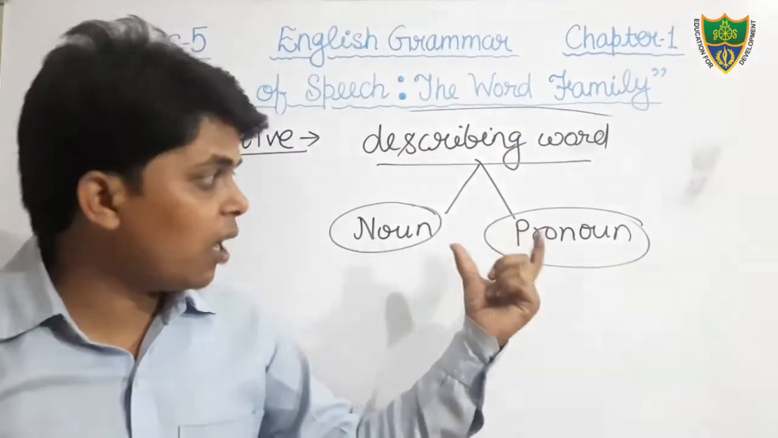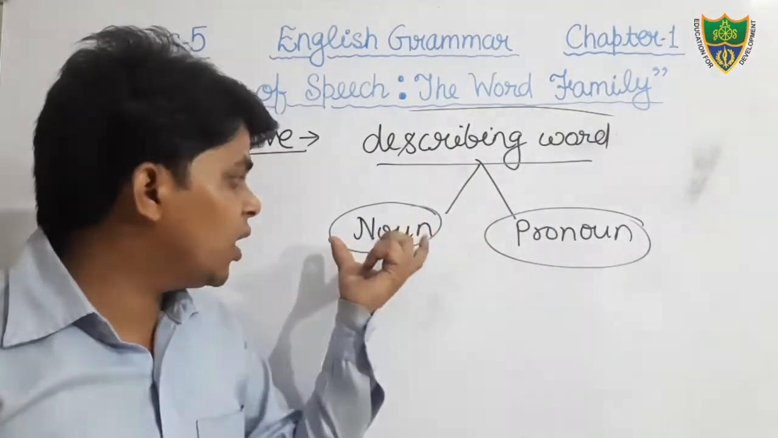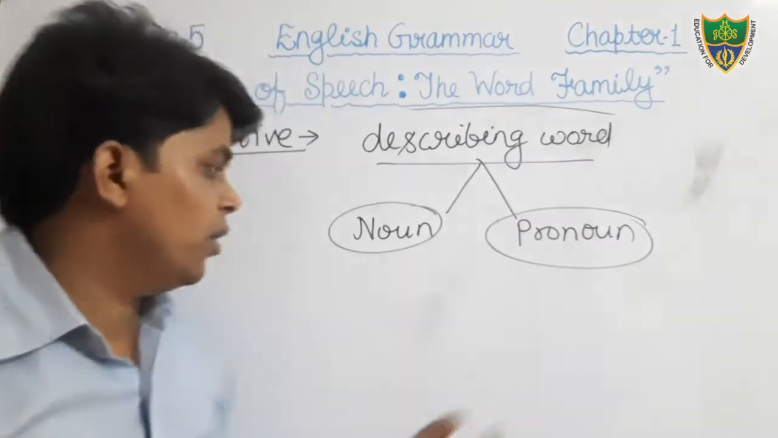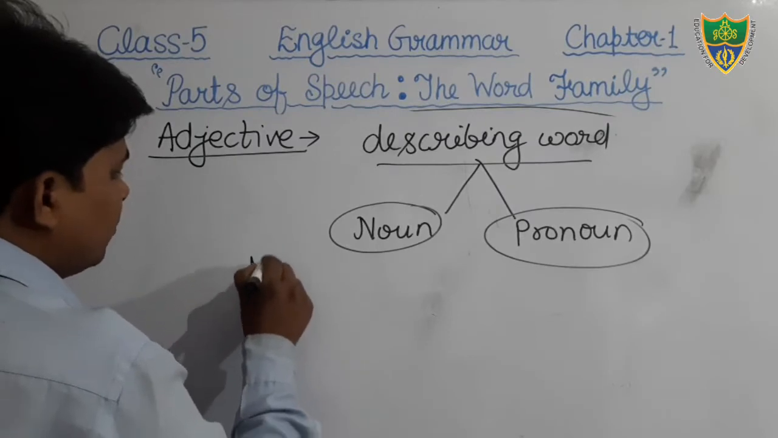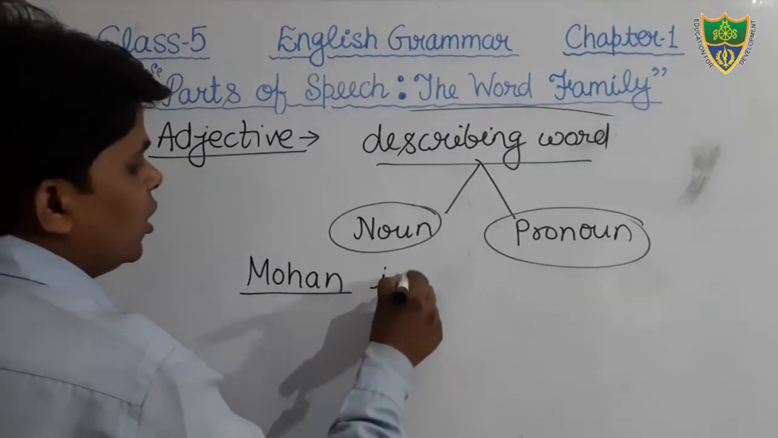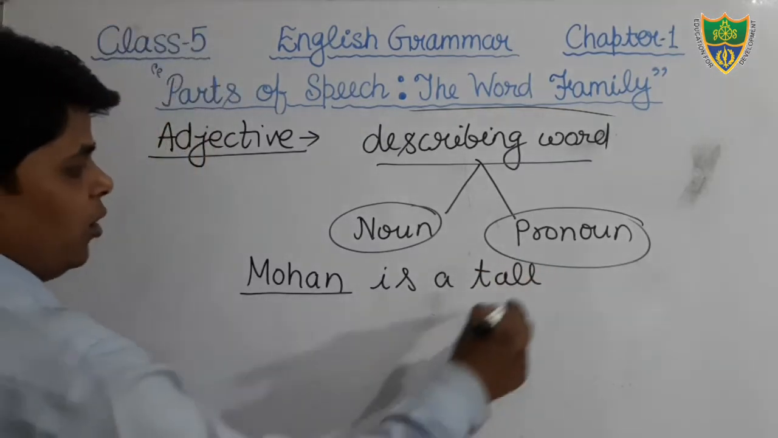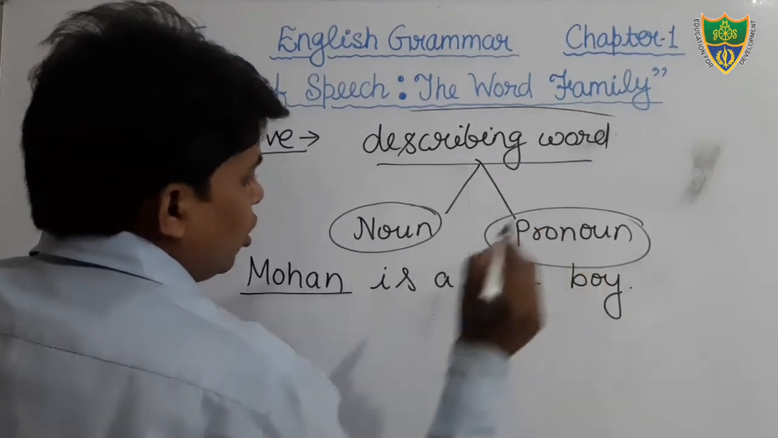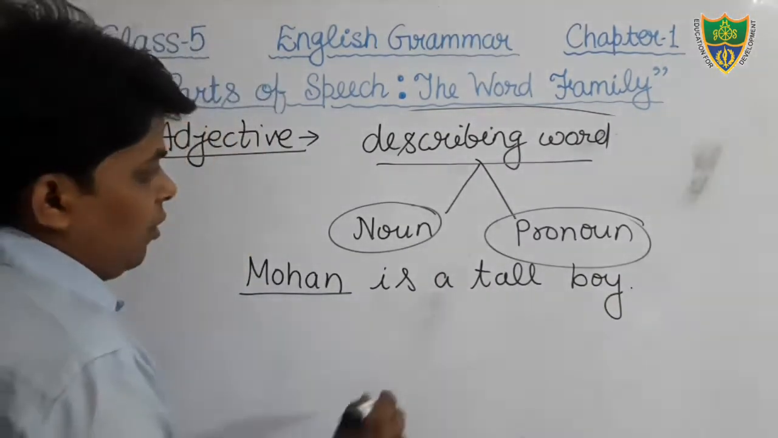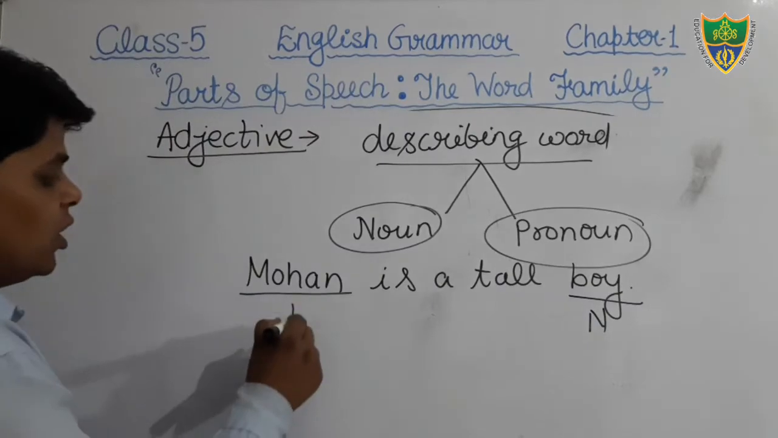Once again I am going to repeat. Adjective is a describing word. It describes the quality of a noun or pronoun in a sentence. Okay, example we can see. Mohan. Mohan is what? Mohan is noun. Mohan is a tall boy. Here the quality of the boy has been described.